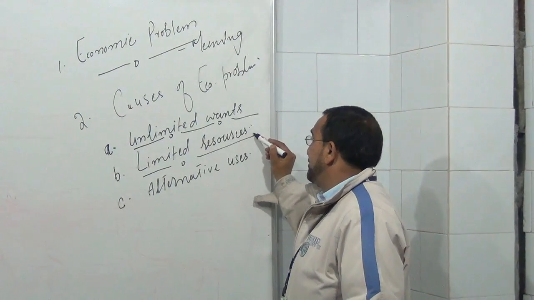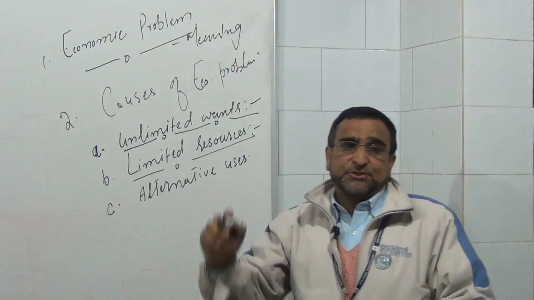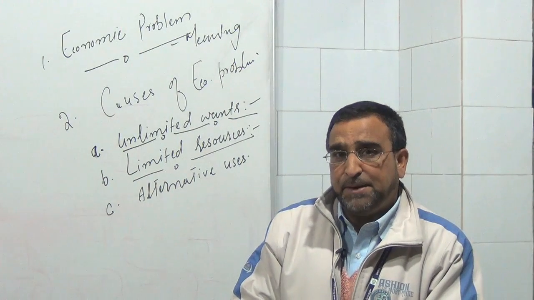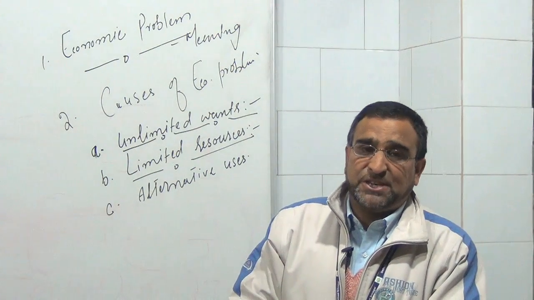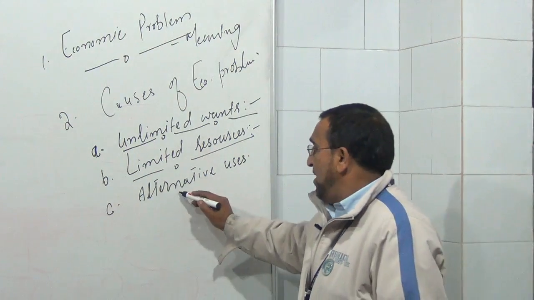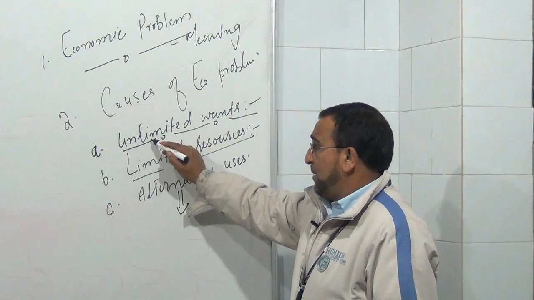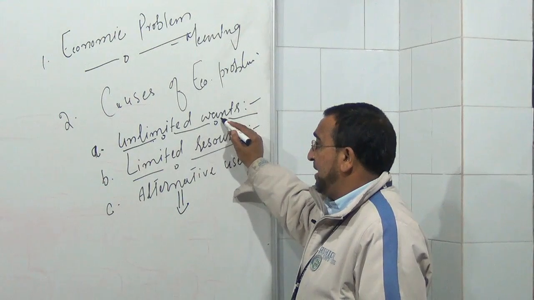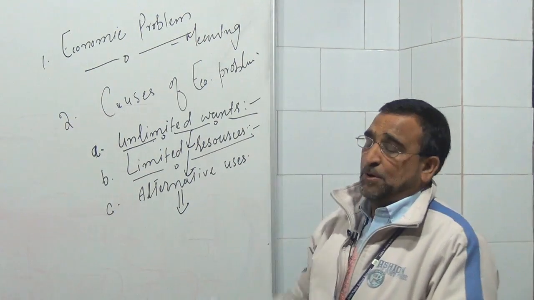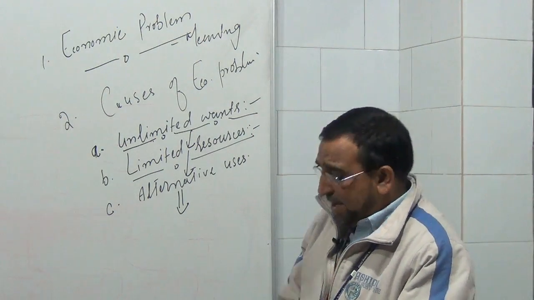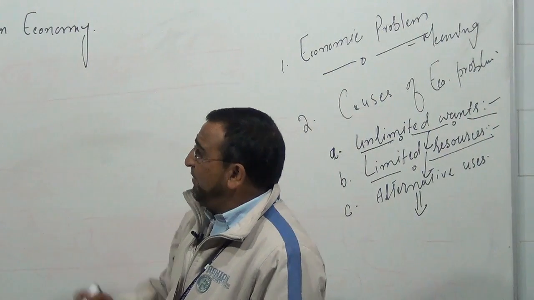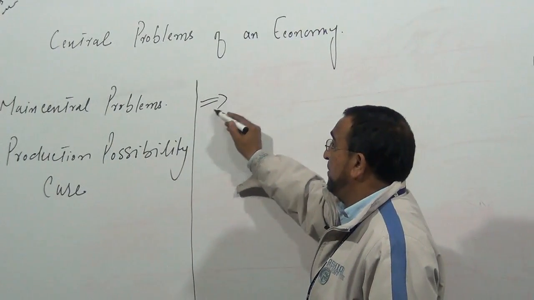Then we have limited resources. We are going to satisfy our wants by our resources, and they are very much limited, as are the means by which we satisfy our wants. And number 3, they have alternative uses. So the problem of multiplicity of wants and limited resources which have alternative uses creates the problem which is called the economic problem, the problem that we call the central problems of an economy. Now let us see what the central problems of an economy are.